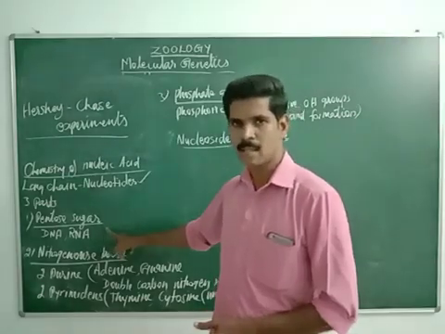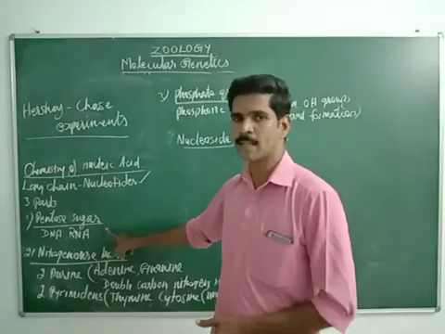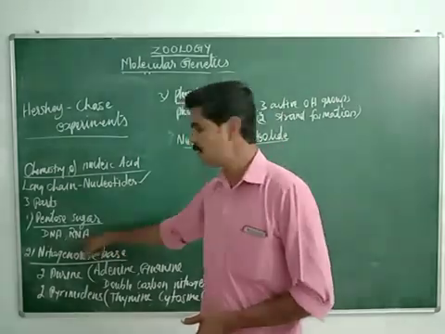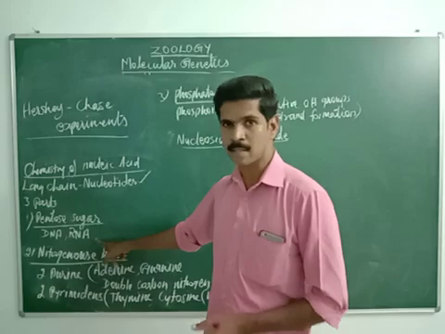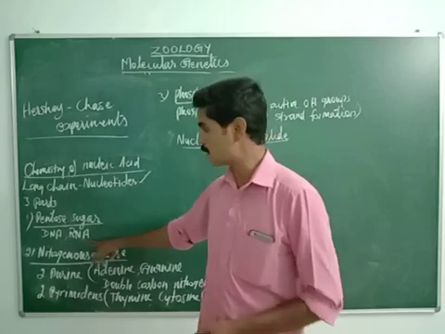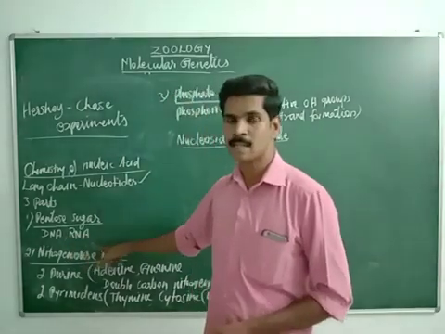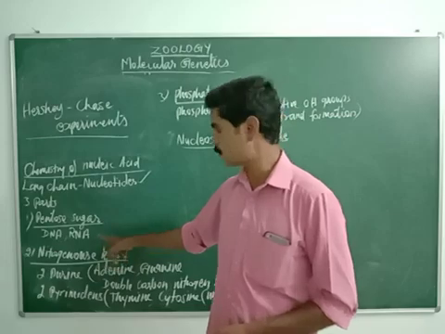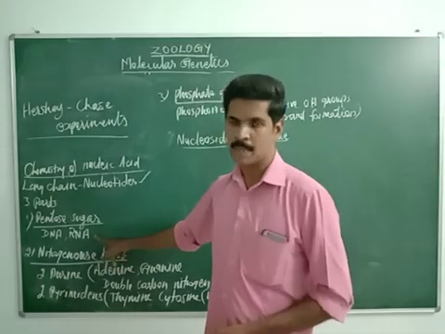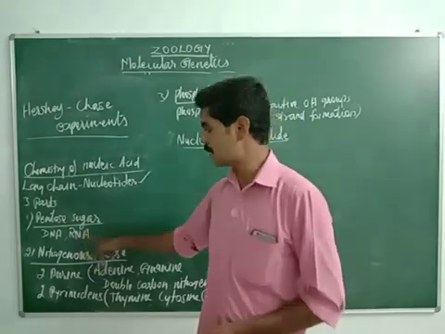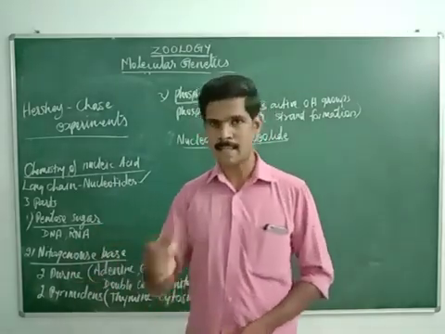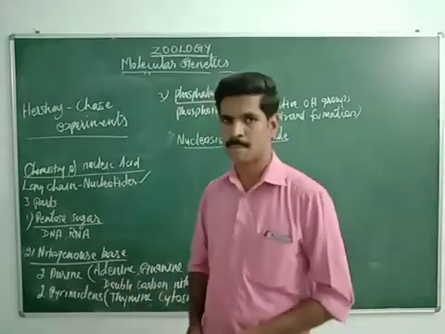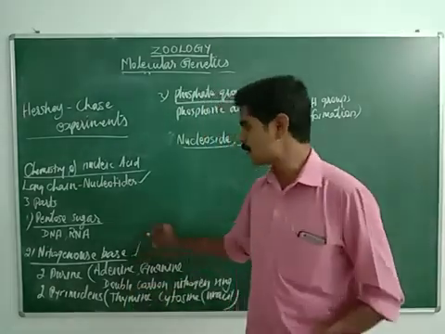So based on the types of pentose sugar, the nucleic acids are classified into DNA and RNA. If the nucleic acid consists of deoxyribose sugar, it is called DNA. If it consists of ribose sugar, it is called RNA. The one and only difference between DNA and RNA is that in DNA, one oxygen atom is less. That's all about the pentose sugar, and the second part is the nitrogenous base.